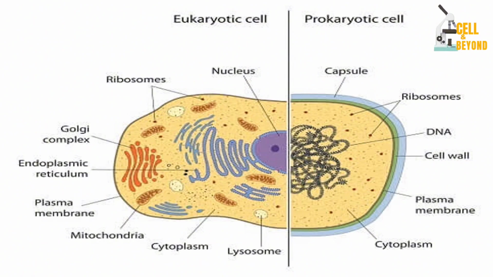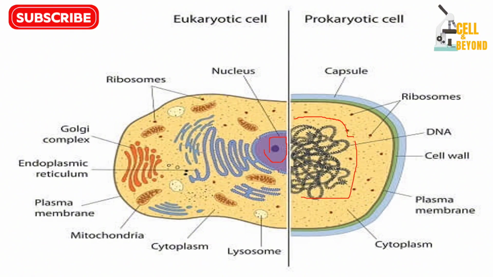All right, so take a very bold look at this image. Now if you look at it very well, I told you a while ago that the chromosome, which is thread-like, is floating just within the cell of the prokaryotes. So it is not bound together. But in the case of the eukaryotes, the nucleus is housing the DNA. If it's housing the DNA, you find it within the nucleus here. I hope you understand that now. All right, so let us continue.